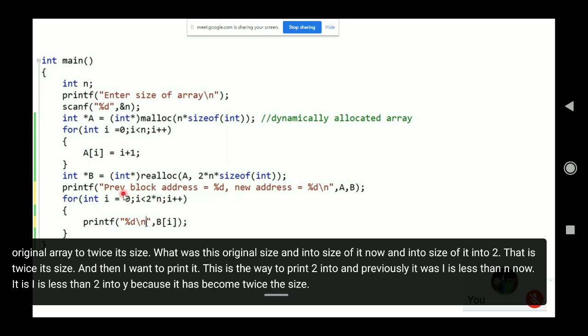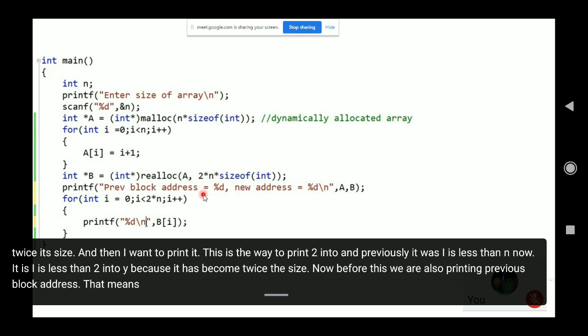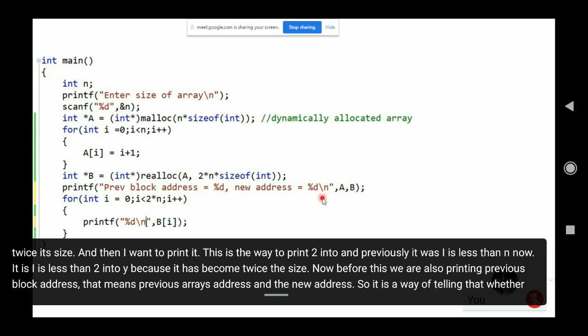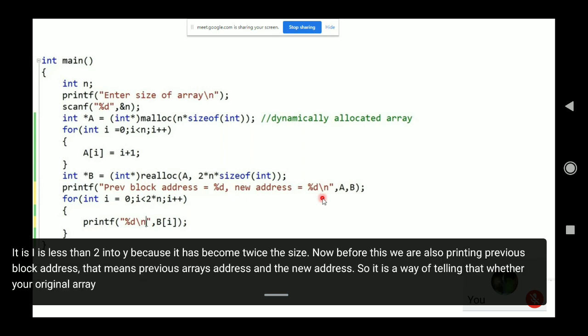Before this we are also printing the previous block address, that means the previous array's address, and the new address. It is a way of telling whether your original array is extended or a new array has been created.